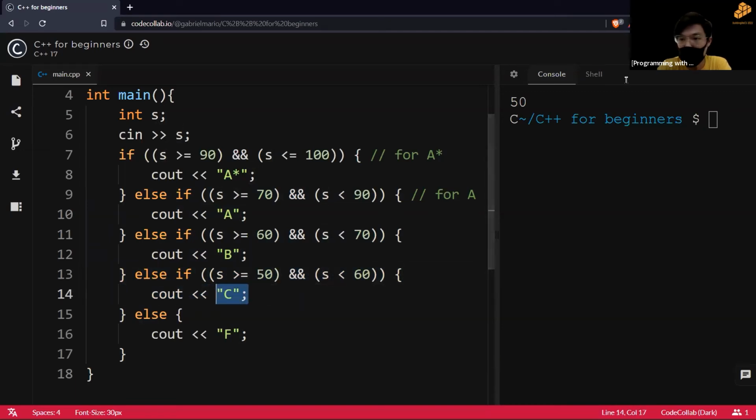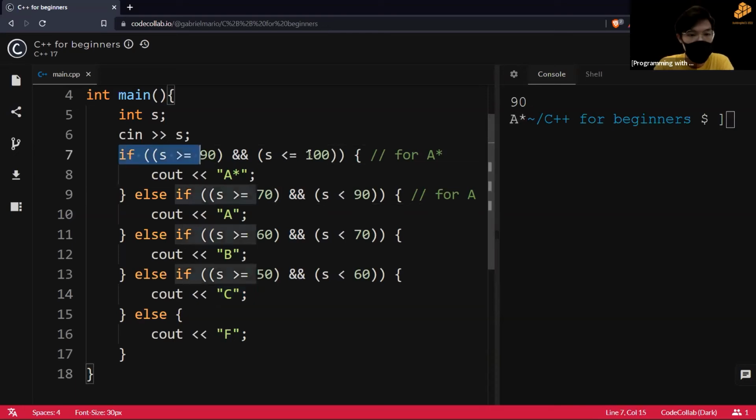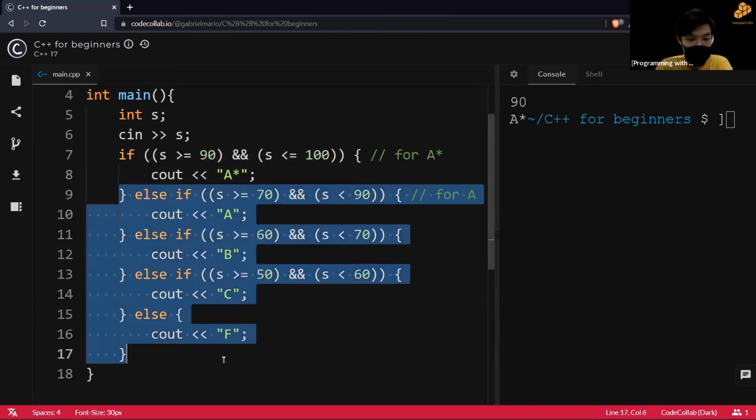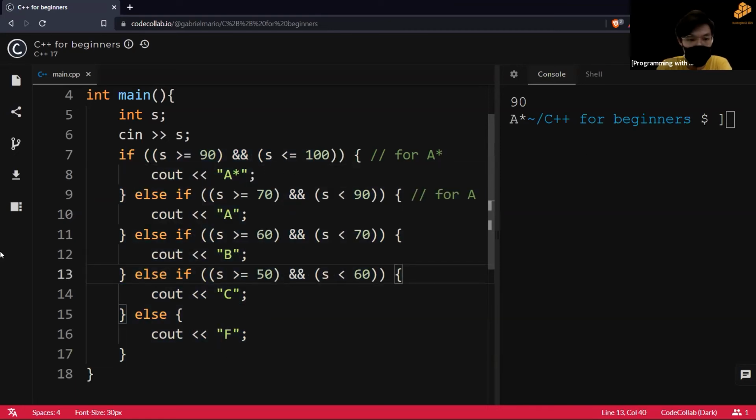Okay, let's try again. Let's run. Let's go 90. All right. So we're gonna get A star, right? Because immediately at the start, it passes. So it already goes here and it ignores everything else below it. It ignores everything else below and ends here.